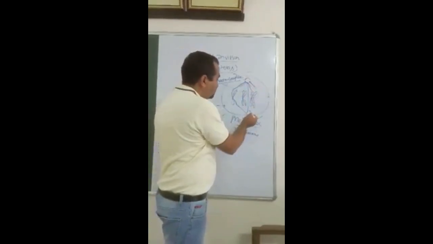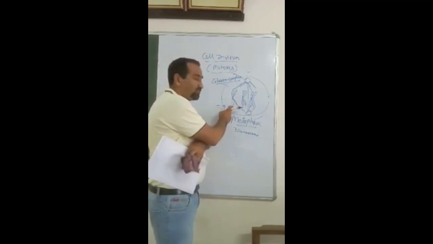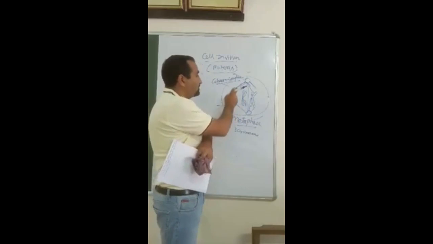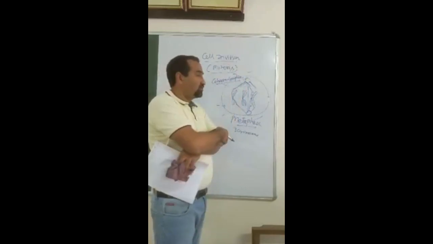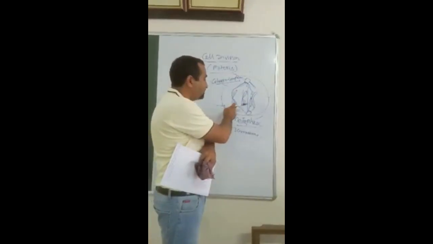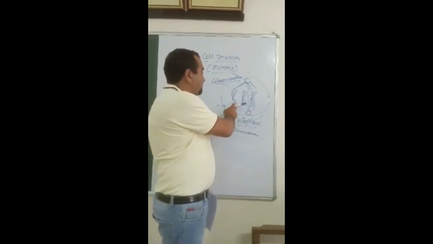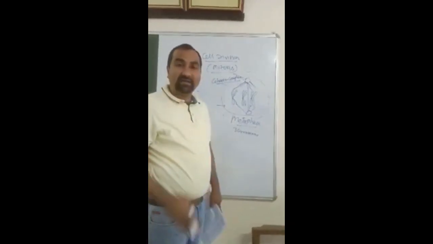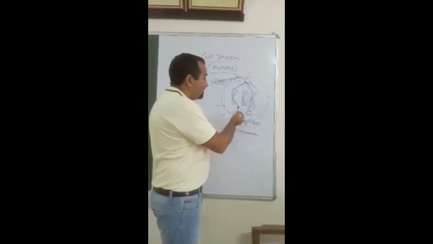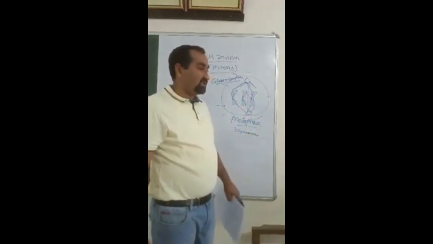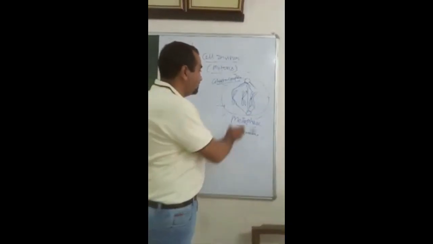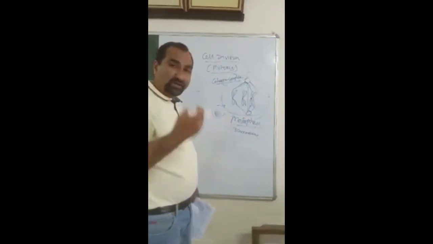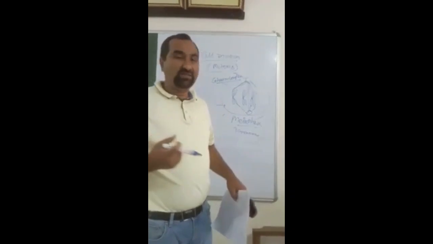So one copy of a replicated chromosome attaches to one pole, and the other sister chromatid attaches with another spindle fiber at the other pole. So what happens after the assembly of this spindle fiber formation? This spindle fiber contracts. These spindle fibers reduce in length.